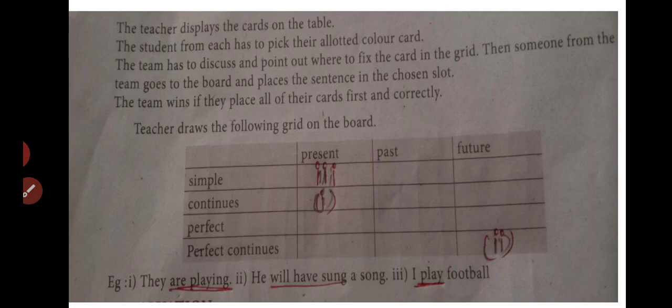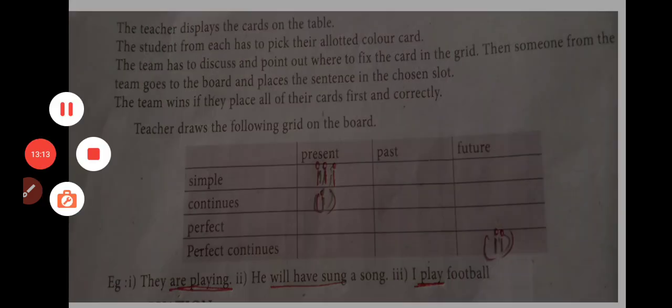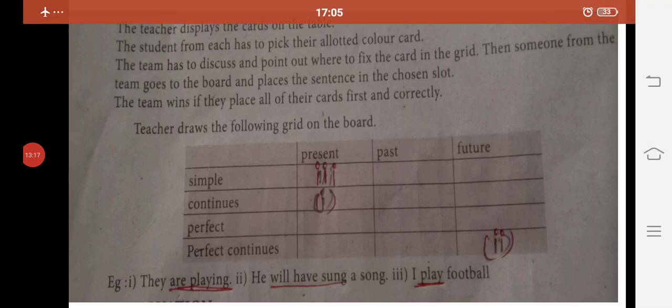In the first sentence, you read the sentence first. What sentence are they giving to us? They are playing. The word playing, can you find it? What type of tense is it? Yes, this is present continuous. So I put it in the present continuous form.